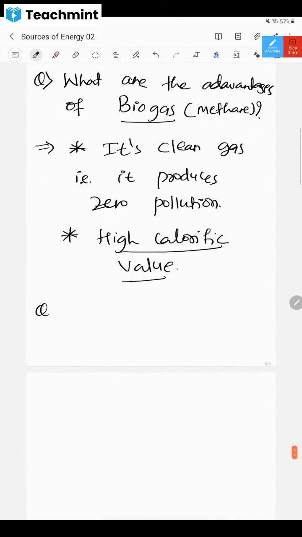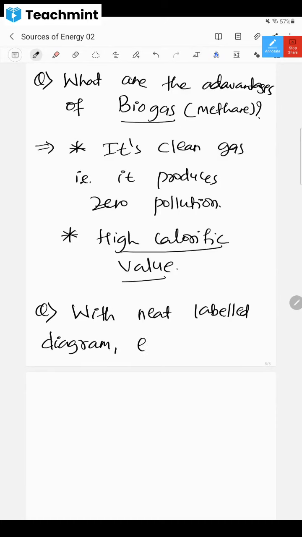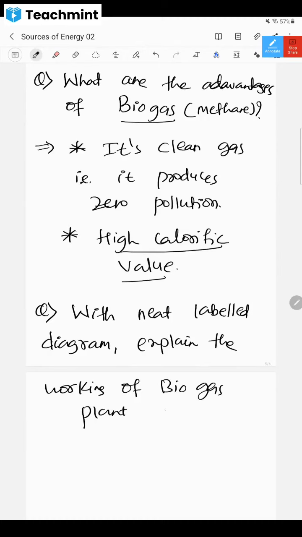Now the second question is: with a neat labeled diagram, explain the working of a biogas plant. Take this as homework, dear children.